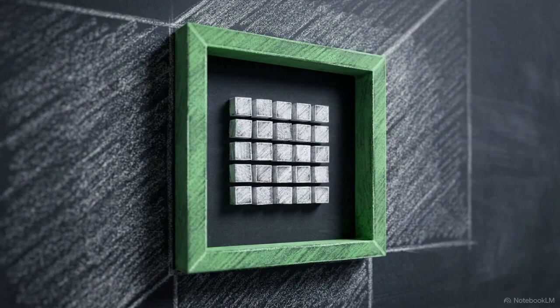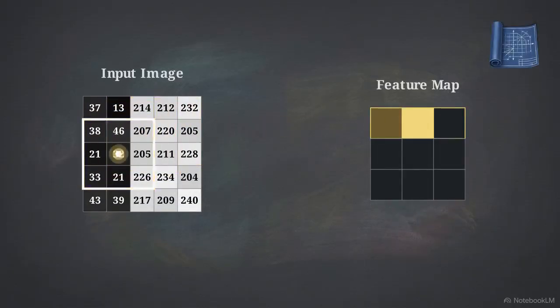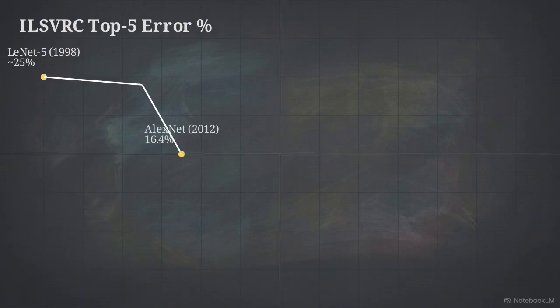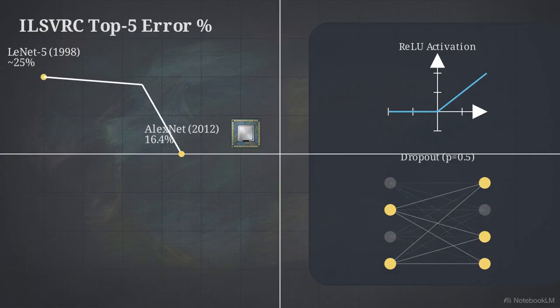Convolutional neural networks, or CNNs, solve this by exploiting spatial locality. Instead of looking at the whole image, neurons focus on small pixel neighborhoods, using shared weights to achieve translation invariance. For years, computer vision error rates on the ImageNet benchmark remained high, but in 2012, the architecture transitioned from theory to dominant application. AlexNet won the 2012 competition with a 16.4% error rate.